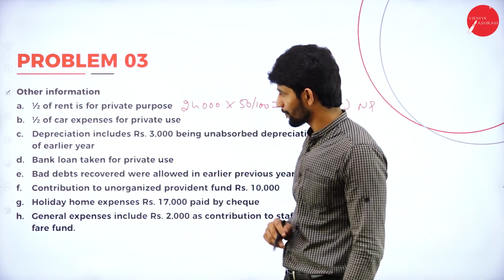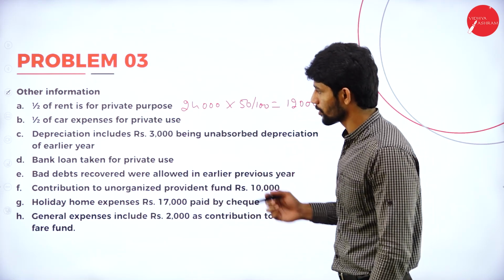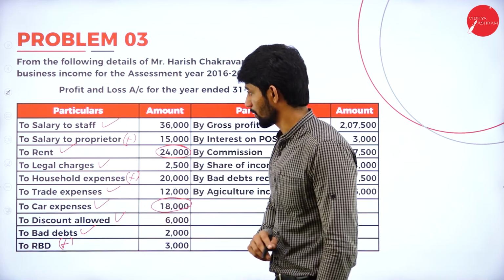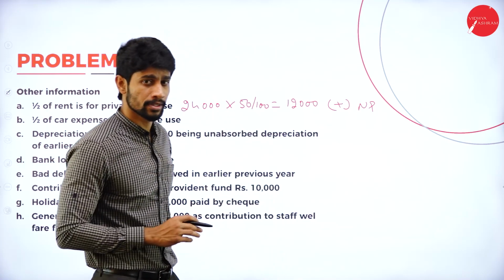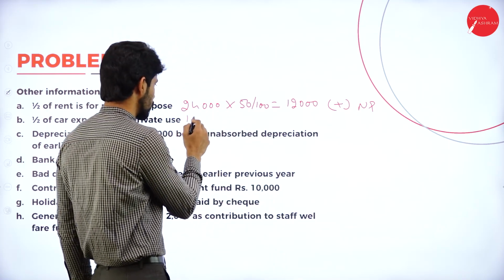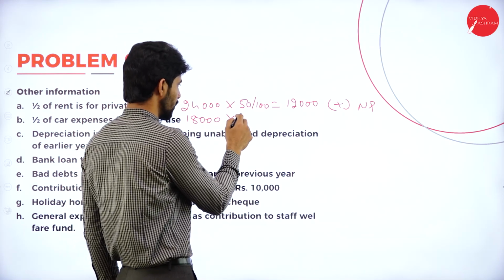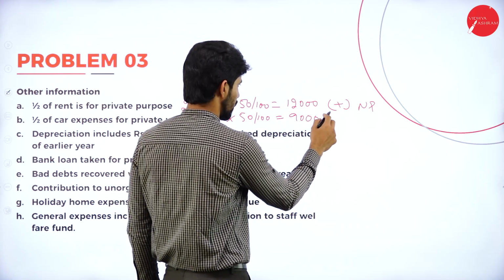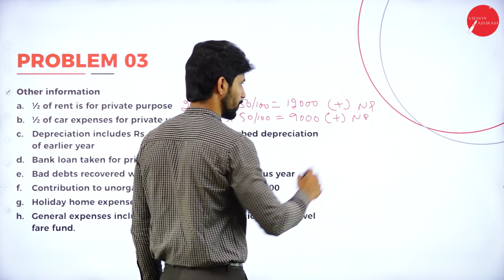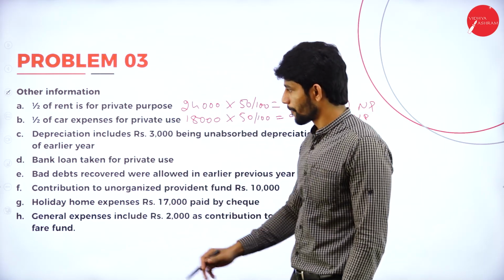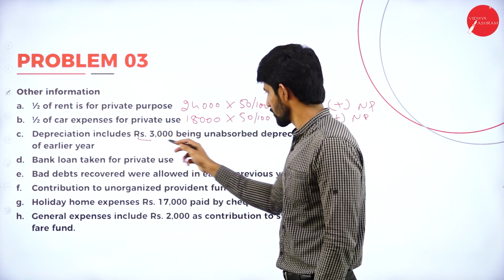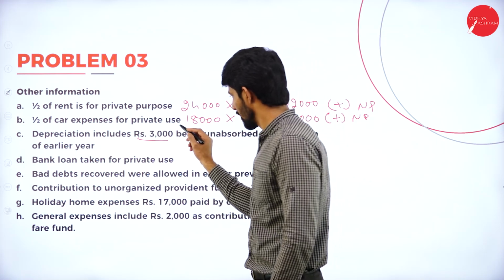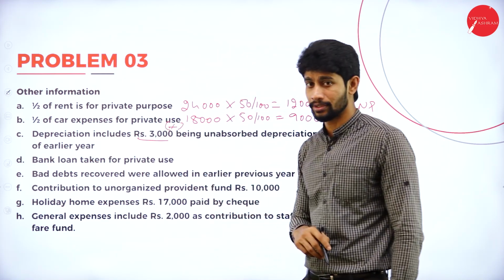Second point, half of car expenses are private purpose. So now look into the car expenses. What is the total car expenses? 18,000 is the total car expenses. In this 18,000, 50% relating to private purpose. That means 9,000 should be added back to the net profit. Next, depreciation includes rupees 3,000 being unabsorbed depreciation for earlier year. This 3,000 should be added back to the net profit.